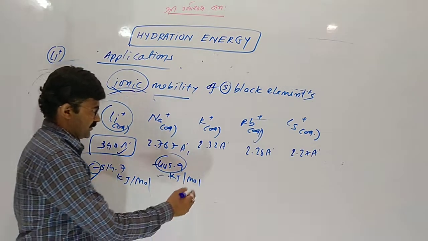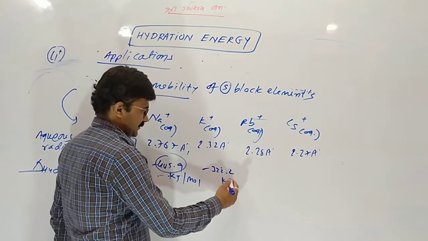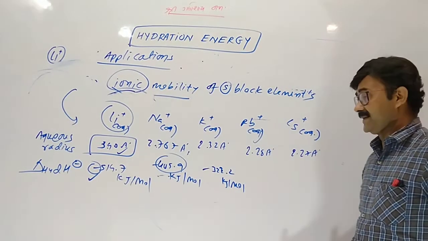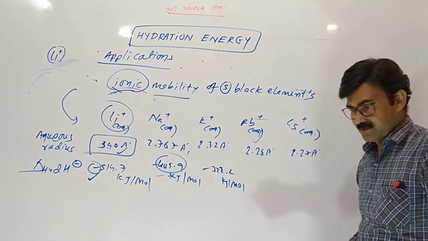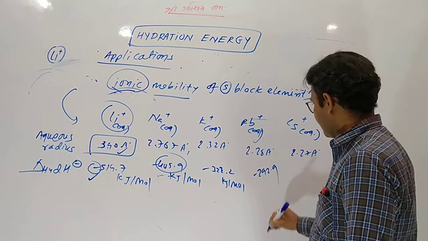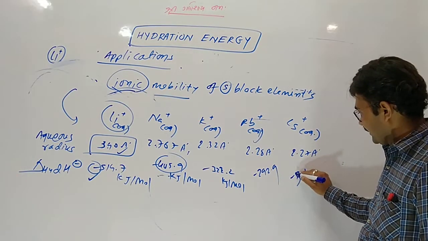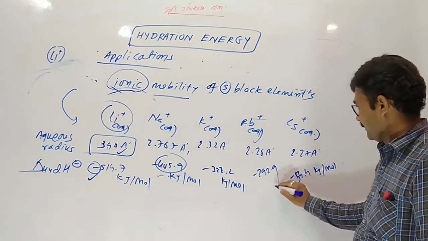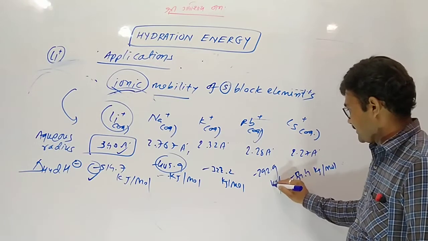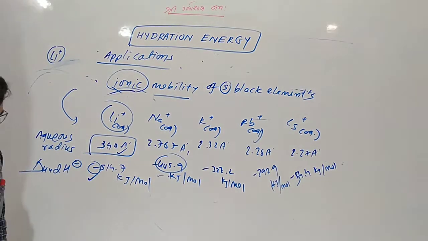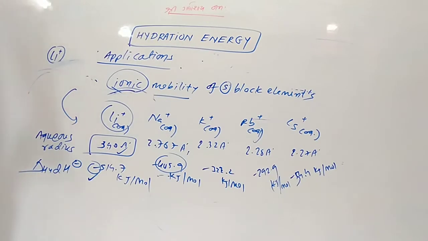Now 322.2. All values are in kilojoule per mole. Then in rubidium, yes, it has also decreased, 292.9. And in the case of cesium, it is only 54.5 kilojoule per mole, which is very, very less. This is group number 1. Now we are going to group number 2.